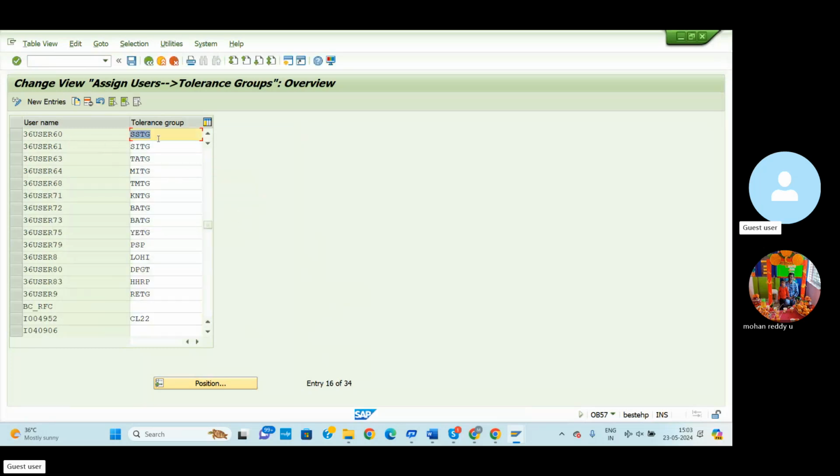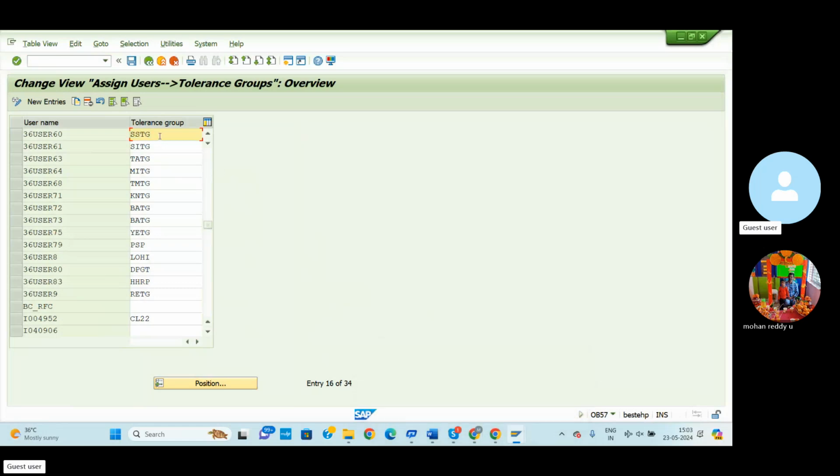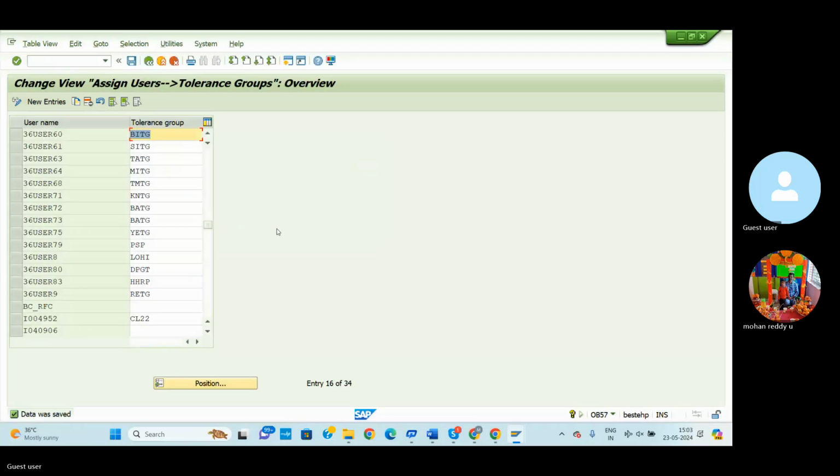Select here. SSTG company is there, so we need to change it to BITG. BITG indicates the tolerance group for the BARC company code, since we are doing transactions under the BARC company. So we can select and save, and a transport request is also generated. Then the tolerance group is automatically assigned.